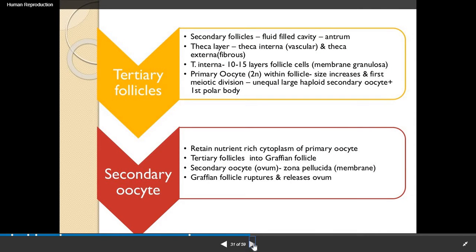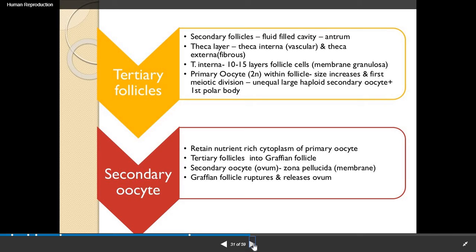Now these secondary follicles are fluid filled, having a fluid-filled cavity known as the antrum, and they possess the theca layer. This theca layer is again divided into two parts, theca interna and theca externa. Theca interna is the vascular part, and theca externa is the fibrous part. This theca interna has about 10 to 15 layers of follicle cells and has the membrana granulosa.